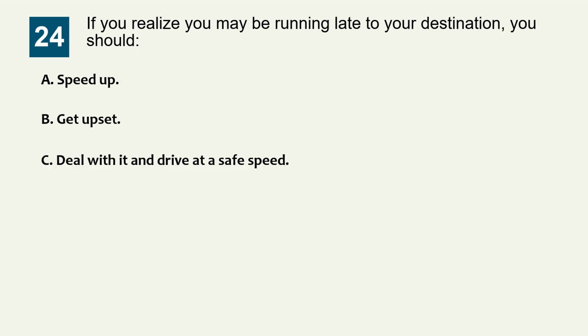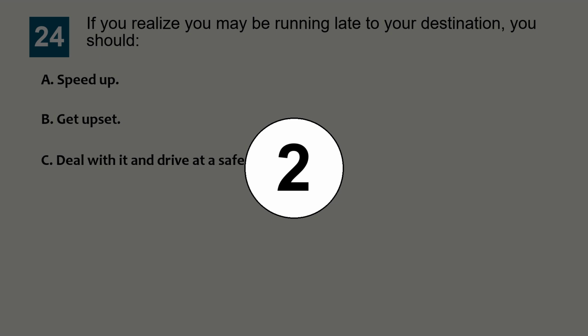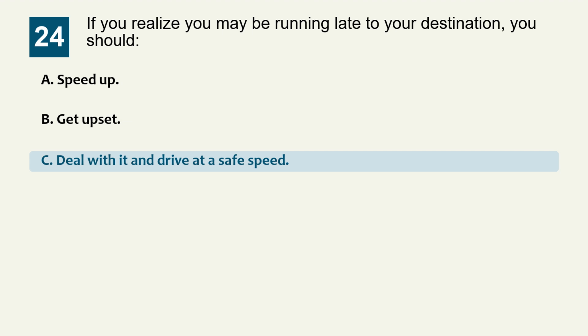Question 24. If you realize you may be running late to your destination, you should: Option A, speed up. Option B, get upset. Option C, deal with it and drive at a safe speed. The correct answer is option C, deal with it and drive at a safe speed.